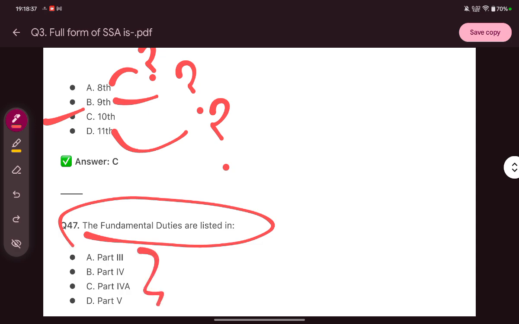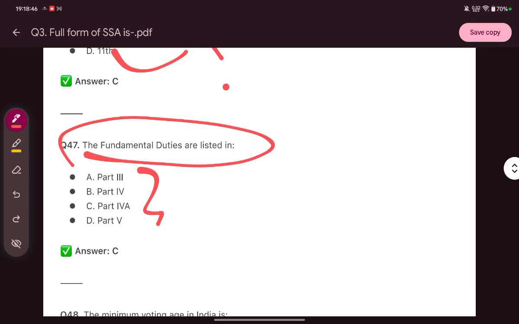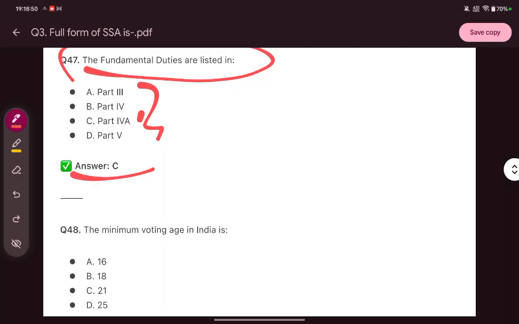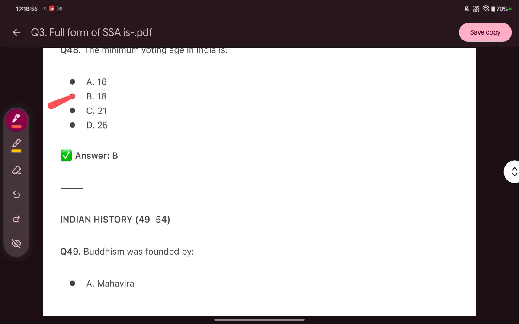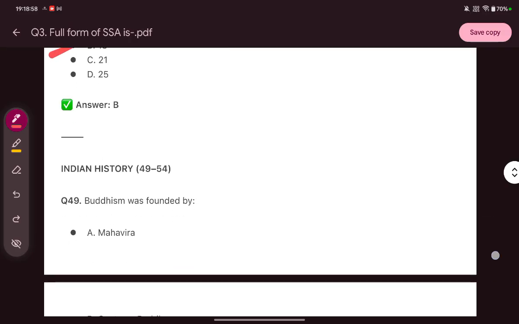I told you already. Now it's your turn to write the answer in the comment section. The correct answer is 4A. The minimum voting age in India is 18 years.